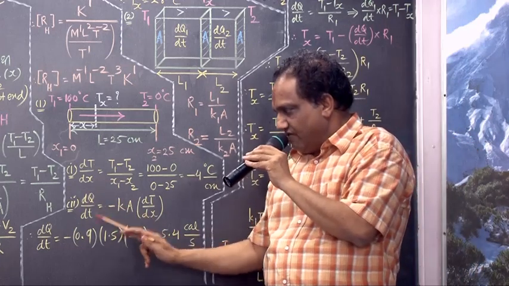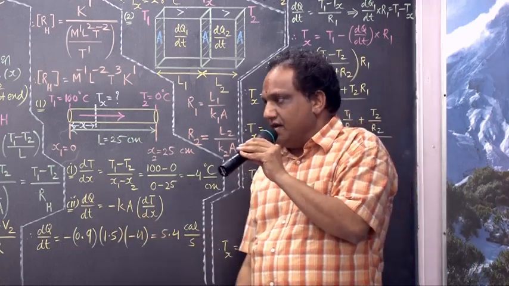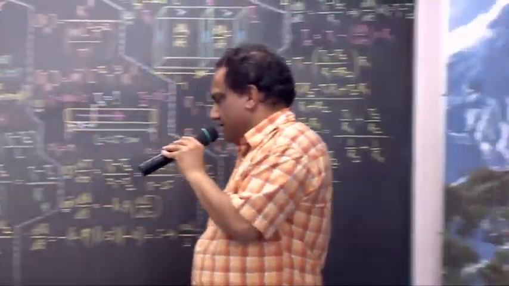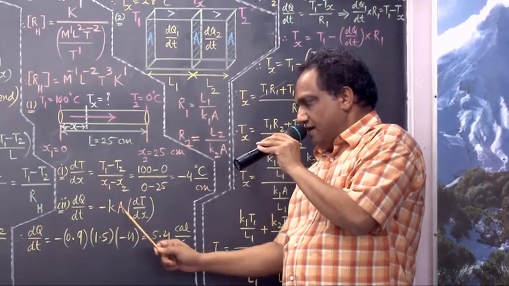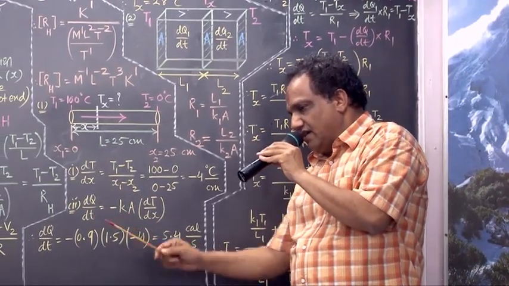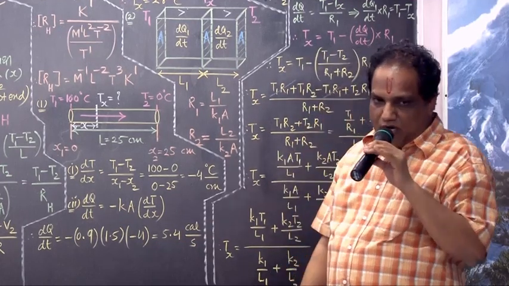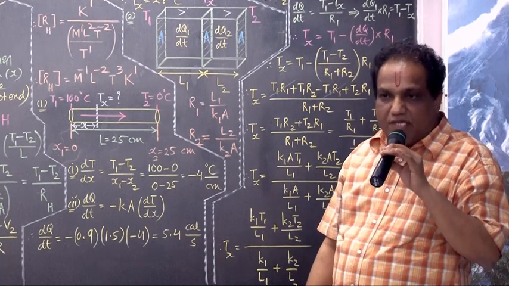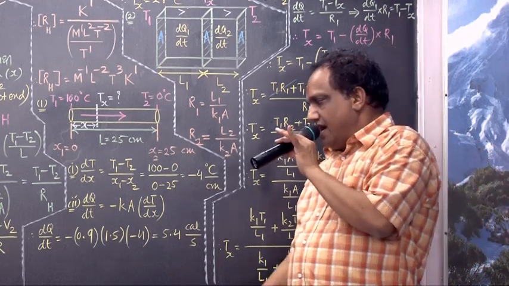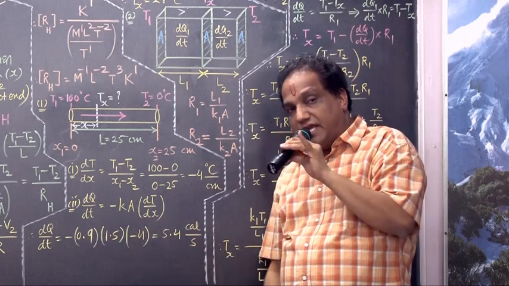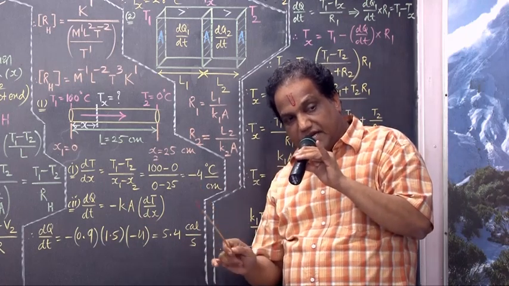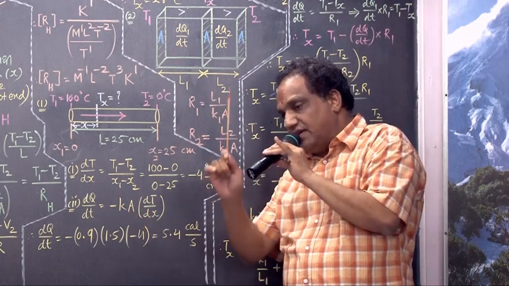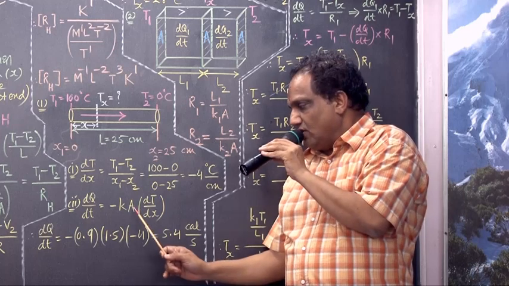Okay. Amount of heat flow, dQ by dt. Speak out the formula: minus kA dT by dx. Minus kA, minus as it is. What about thermal conductivity? They have given 0.9 calorie upon second centimeter degree centigrade. Because you are taking this value in calorie upon second centimeter degree centigrade, that is CGS, the cross section area also should be taken in centimeter square.